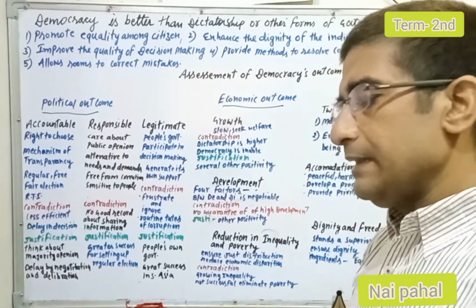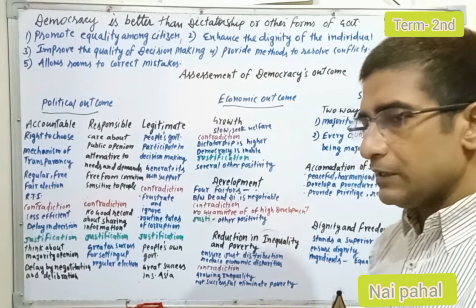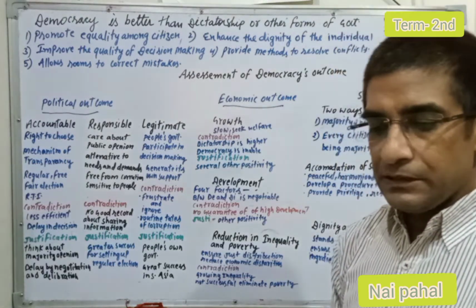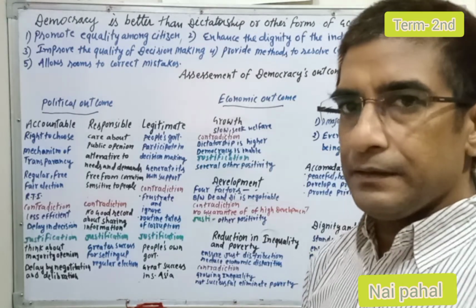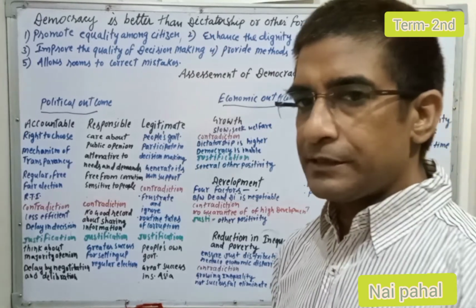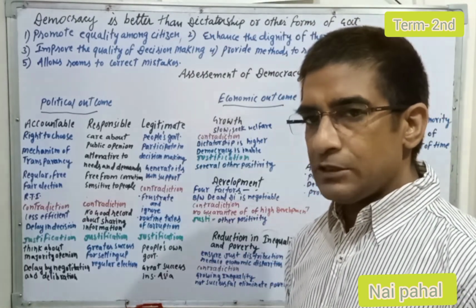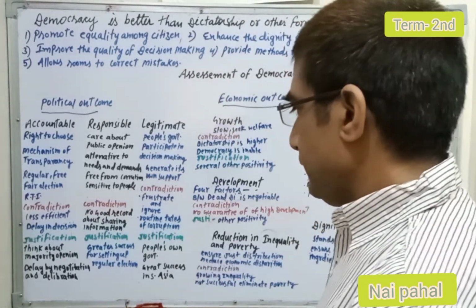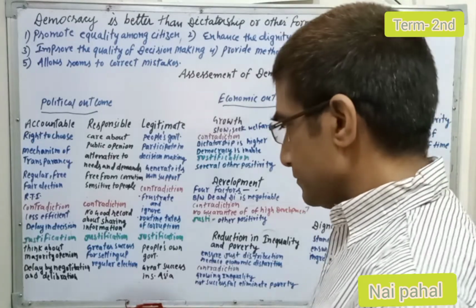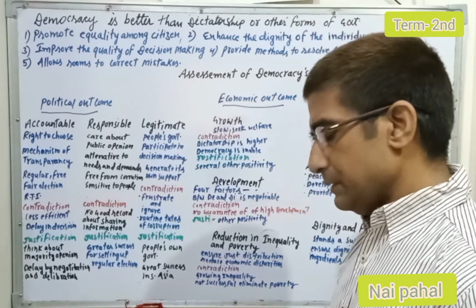And second, the routine tales about corruption are a very big problem in most democracies in the world, especially in South Asian countries where corruption is not stopping. But if we reach the justification, we can find that